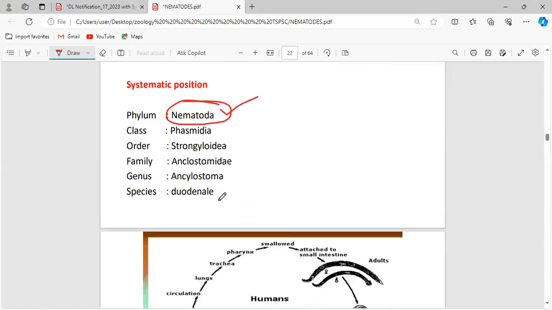See, this Ancylostoma species comes under the phylum Nematoda and the class Phasmidia. What is Phasmidia? Just tell me, what does it deal with? The organisms placed under Phasmidia, especially, deal with excretion, reproduction, respiration, circulation, or sensory organ?